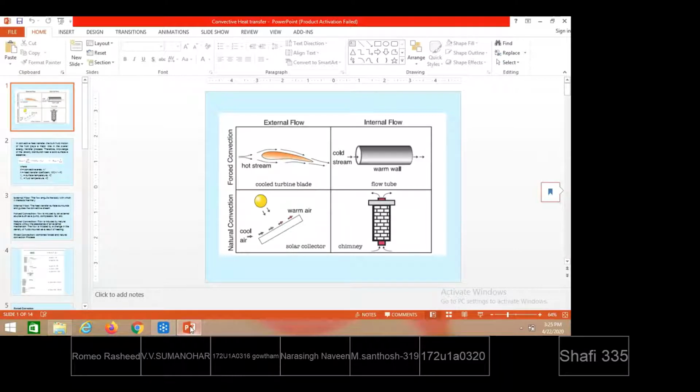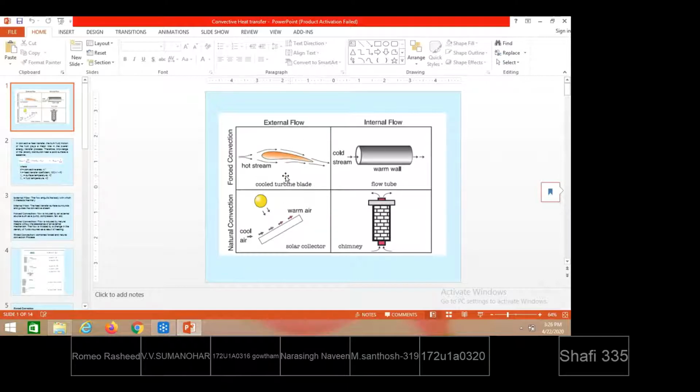Suppose the fluid has more temperature, then from fluid to solid the heat transfer will take place. Otherwise, if the solid has more temperature, then from solid to fluid the heat transfer will take place. The flow may happen externally, by having contact, and internally, by having contact also.